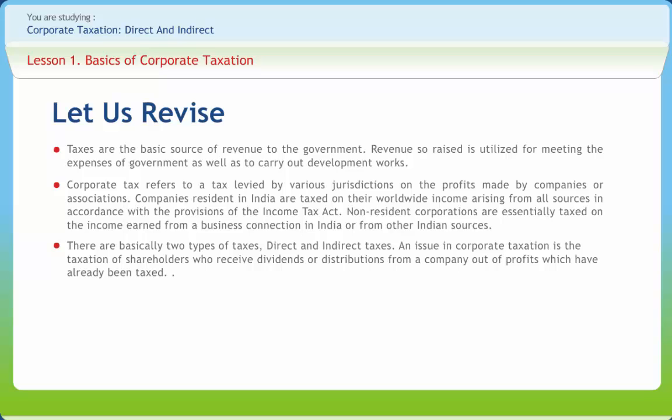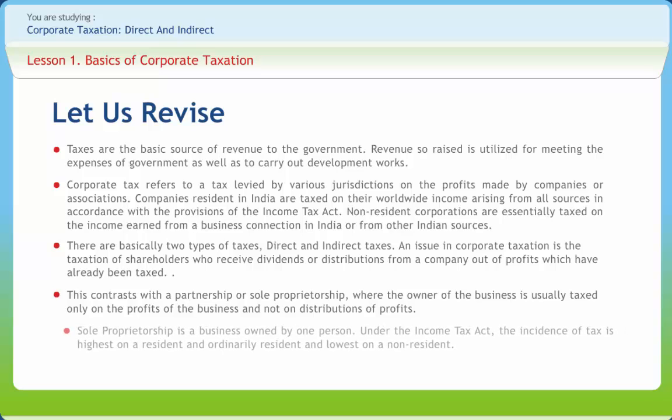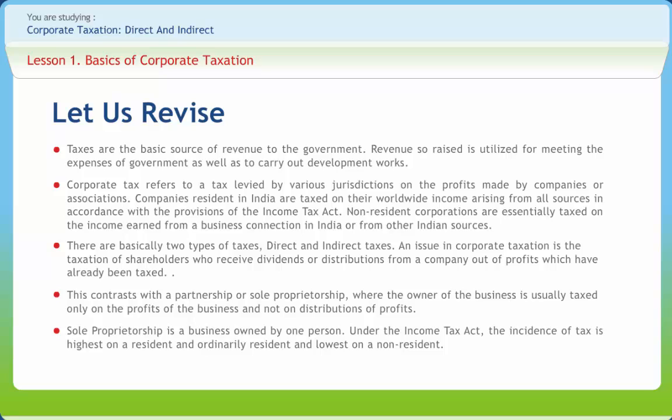An issue in corporate taxation is the taxation of shareholders who receive dividends or distributions from a company out of profits which have already been taxed. This contrasts with a partnership or sole proprietorship where the owner of the business is usually taxed only on the profits of the business and not on distribution of profits. Sole proprietorship is a business owned by one person. Under the Income Tax Act, the incidence of tax is highest on a resident, ordinarily resident, and lowest on a non-resident.